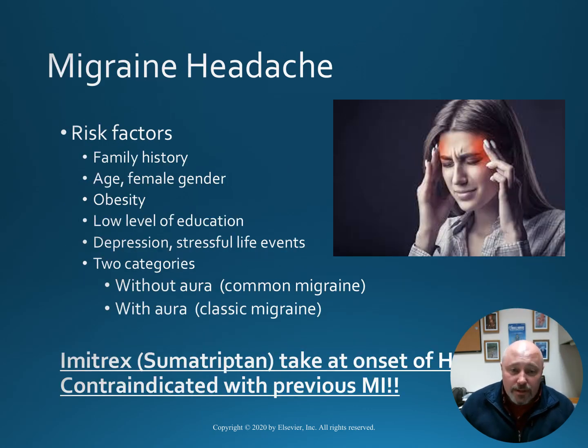There are many risk factors for a migraine headache, including family history, age, gender, obesity, depression, stress, and it could also be defined in two categories: without aura or a common migraine, or with an aura or a classic migraine.